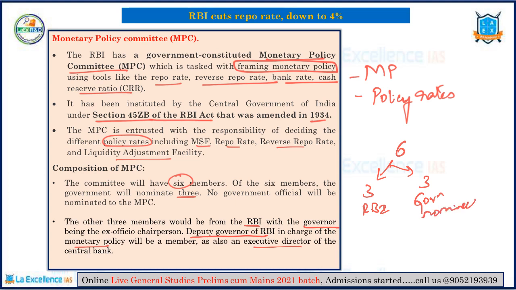Moving on further, the important thing is that the committee members will have a tenure of 4 years and they will not be eligible for reappointment. Decisions are made by majority voting, and one important thing to remember with respect to the RBI Governor's role is that he will not enjoy a veto power over the other panel members. In case there is a tie between the panel members, he can go for a casting vote. So remember, it is very important with respect to the role of the RBI Governor here.